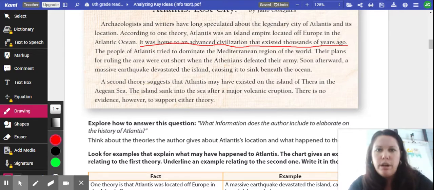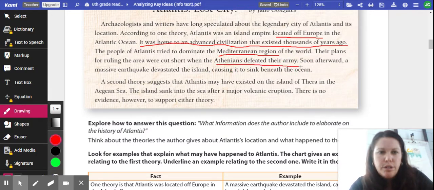Okay, so it's located off of Europe and the Atlantic Ocean, which is interesting. I thought it was off of the Mediterranean. Let's see. The Mediterranean region of the world. I'm going to underline that. They were trying to rule, but the Athenians defeated their army.